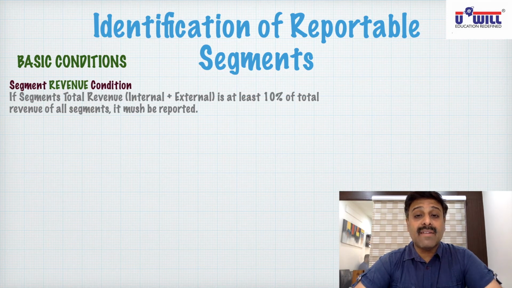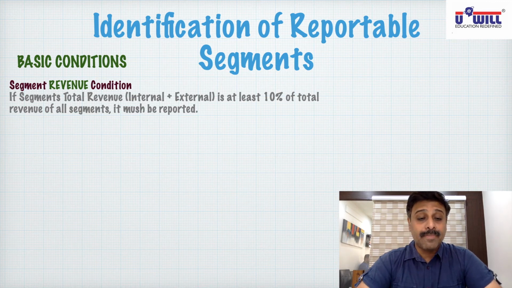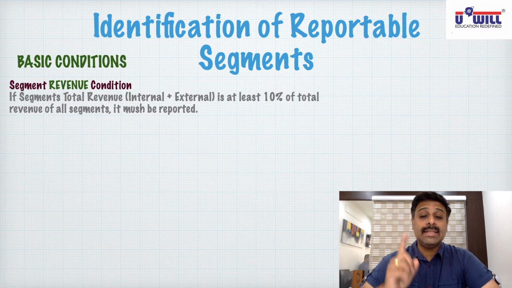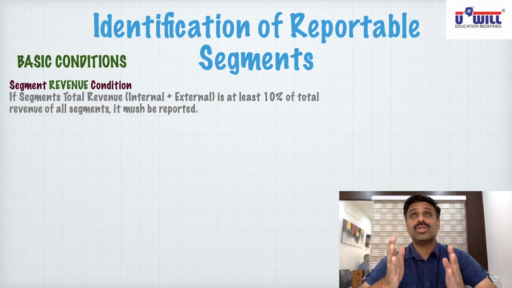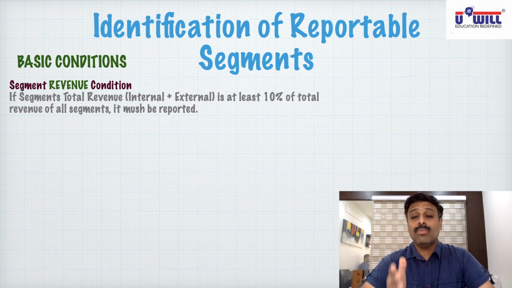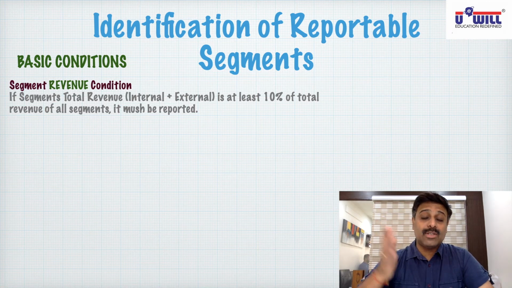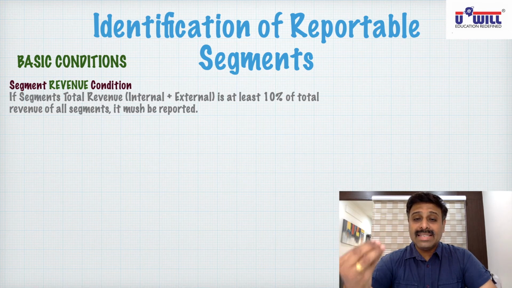First is segment revenue condition. You remember segment revenue condition. What is the condition? If the segment's total revenue, means internal plus external. Now what is internal revenue? Internal revenue means, suppose a particular showroom is there of a company in Baroda as well as in Ahmedabad. Now in Ahmedabad a product is desired, or demand is there, which is not there in their showroom in Ahmedabad.